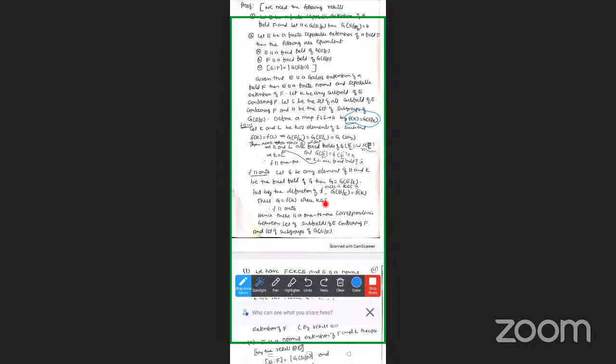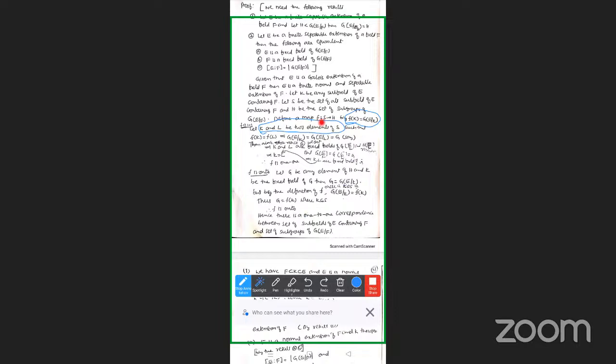K is a subset of S because K belongs to S. We are taking the elements K and L from S. K and L belong to S. So therefore F is an onto function. This is nothing but every element in the codomain has a pre-image in the domain.